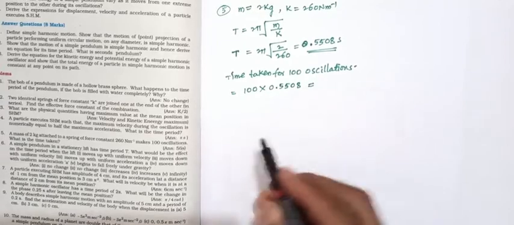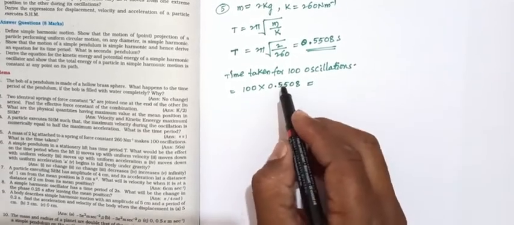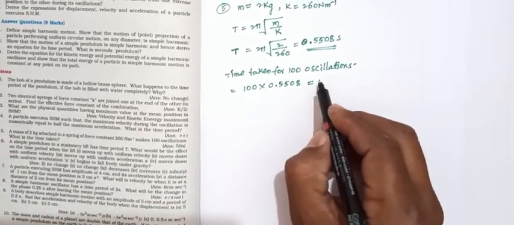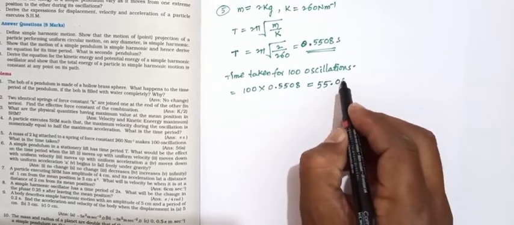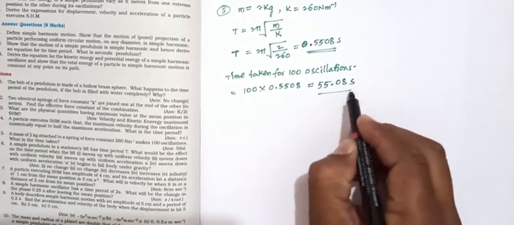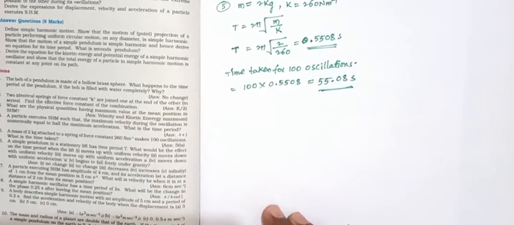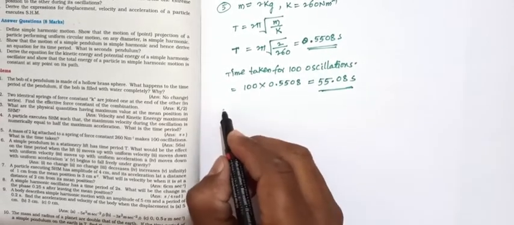So that equals 100 into 0.5508, which equals 55.08 seconds. So this is the answer.